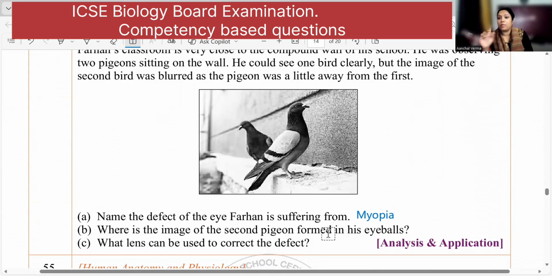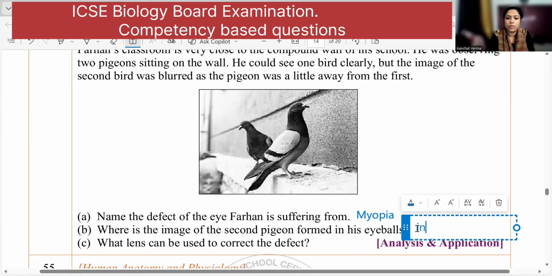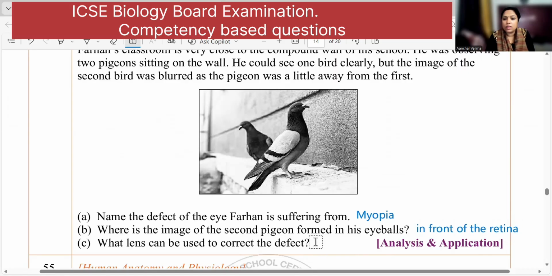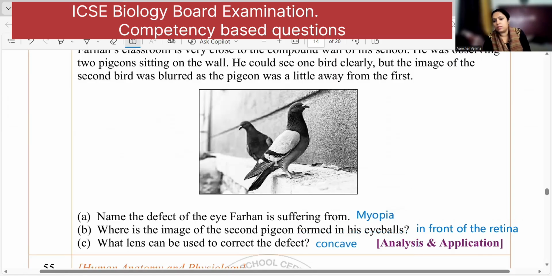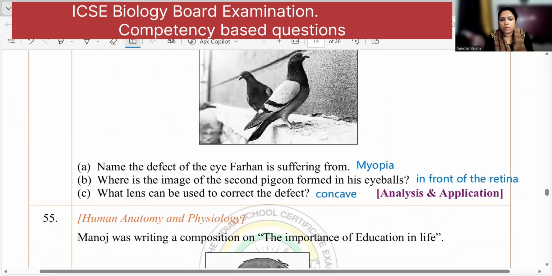Where is the image of the second pigeon formed? Now, in case of myopia, the image is formed in front of the retina, right? So in this case, the image of the second bird is formed in front of the retina, not on the retina. And what lens is used? Concave lens. Answer is understood. So this is so simple. I think everybody will be able to write the answer.